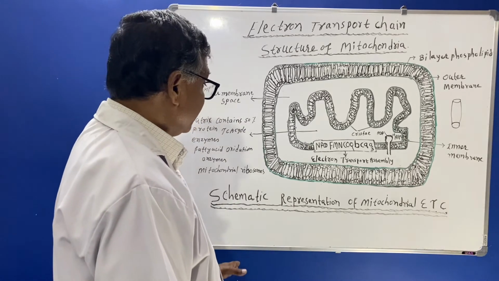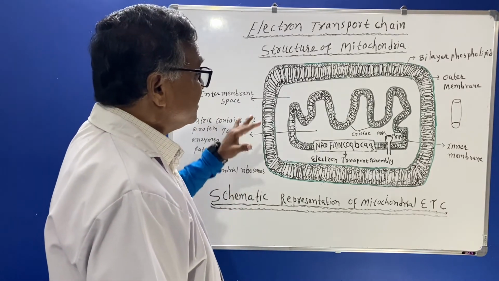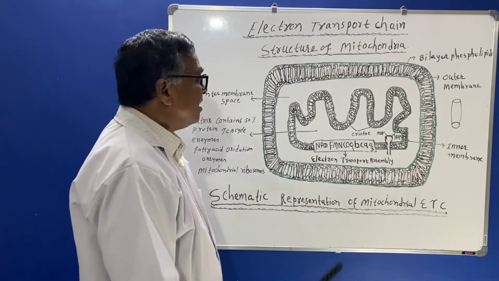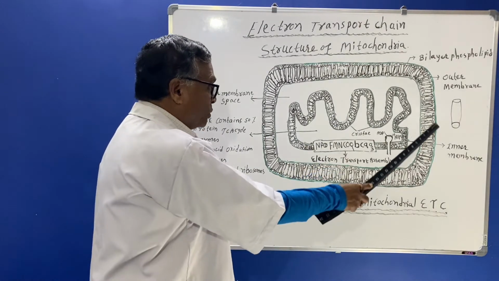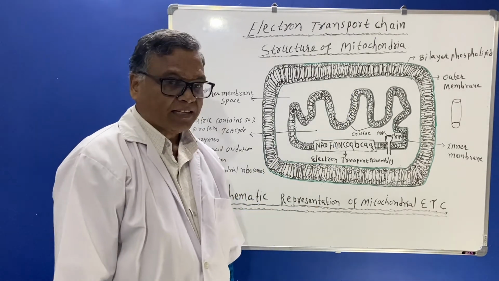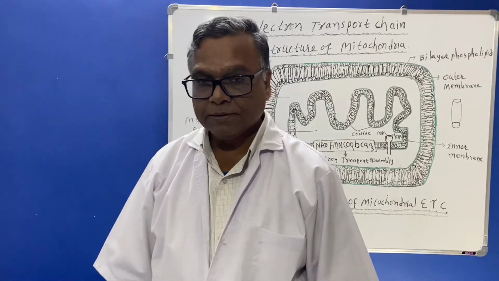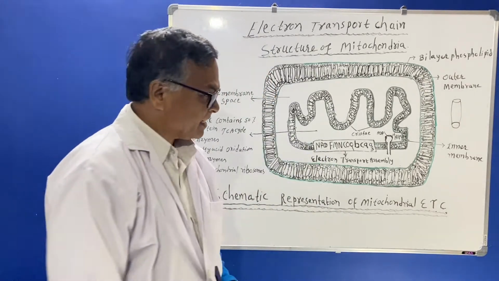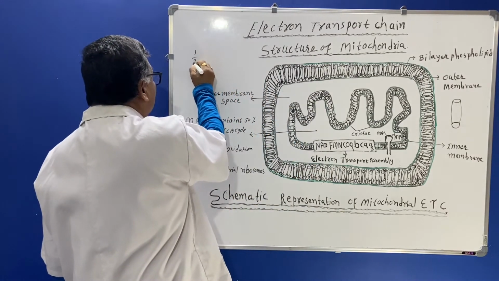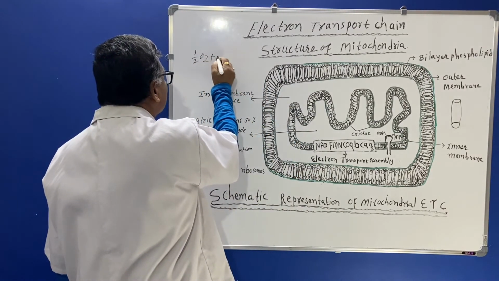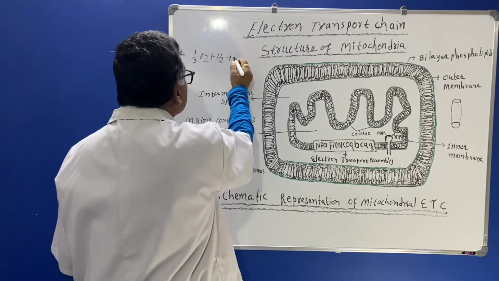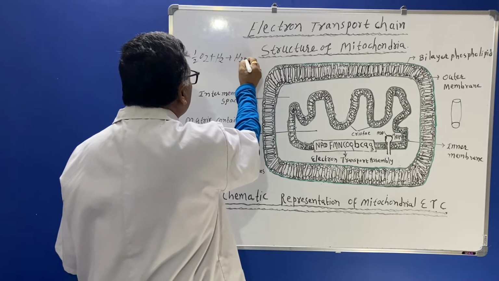Now, you should know that such electron transport runs in our body through the mitochondria. The last reaction will be like this: half O2 plus H2 will give rise to H2O.